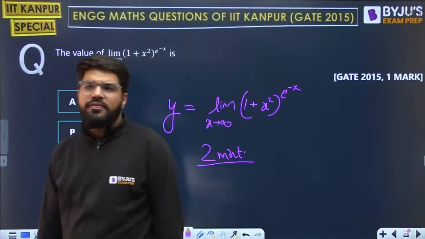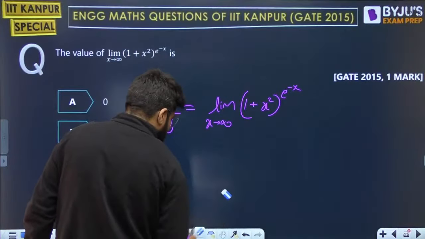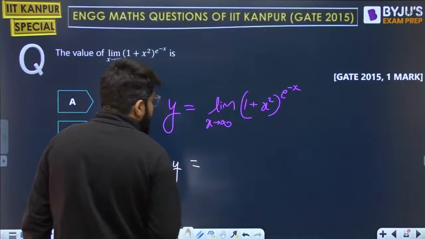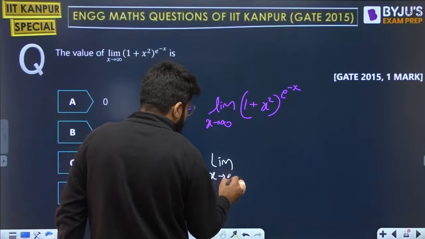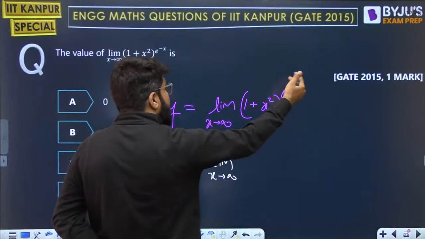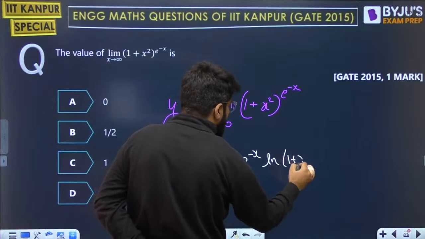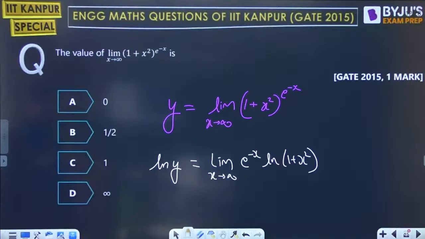Right, hopefully you have done that. Let us check that, and let us start by taking the log of this number. So ln y is going to be limit x tending to infinity of the log of this number. The power will come outside, so e power minus x is written outside, into log of 1 plus x square.